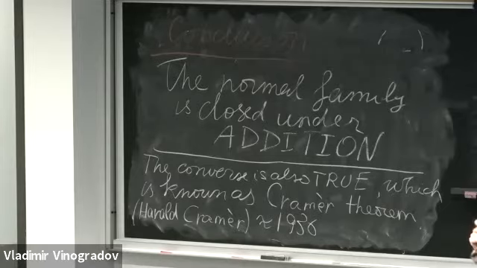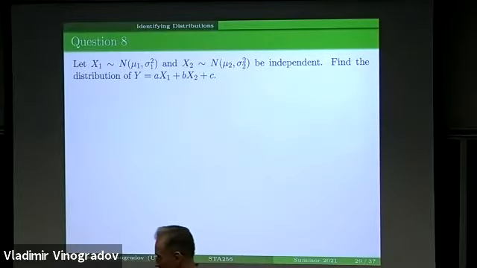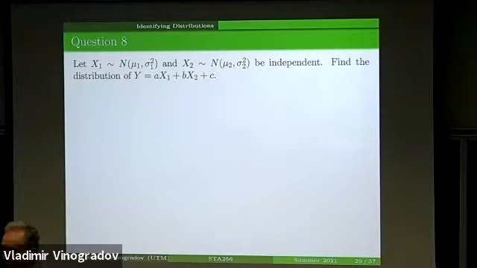And proving the converse is not that simple. It uses subtle properties of the normal distribution, which is such that it doesn't have decomposable components. Like for Poisson and normal distributions, if you split them into independent components, you are bound to preserve the structural property of a specific class.